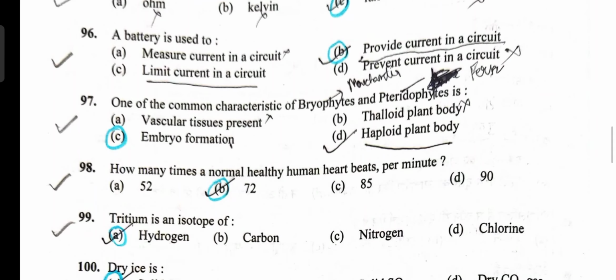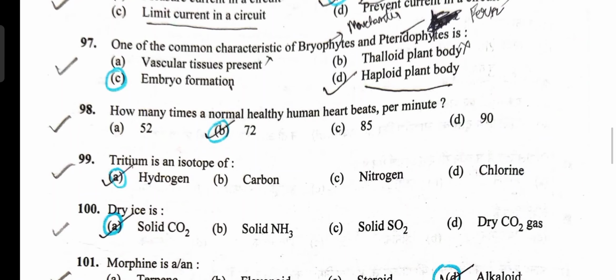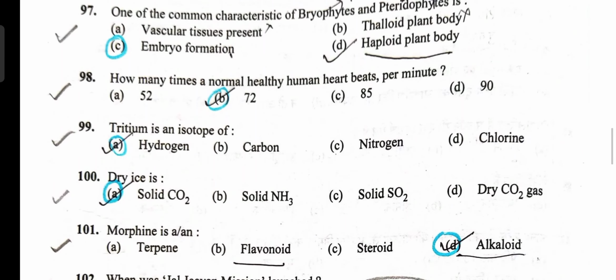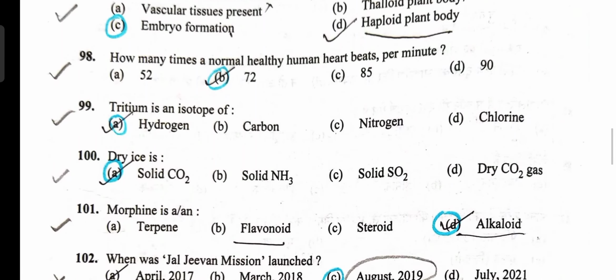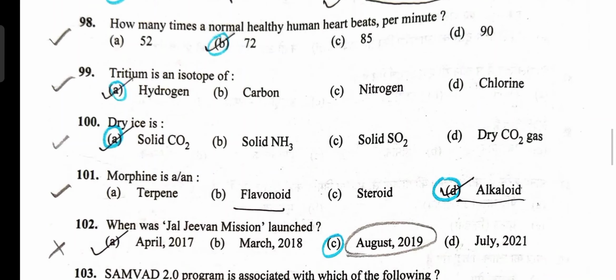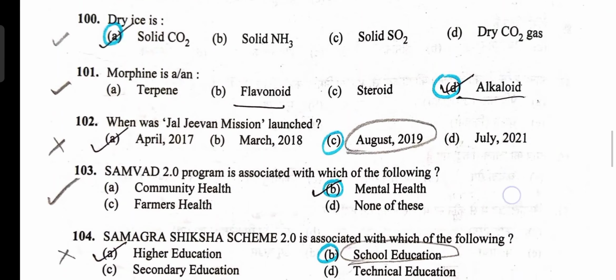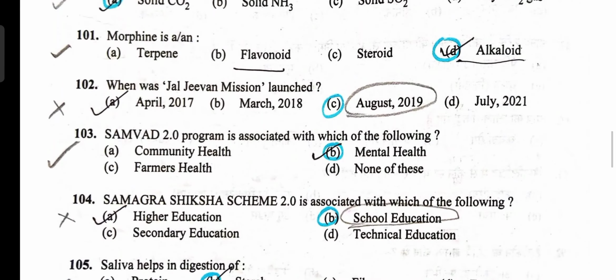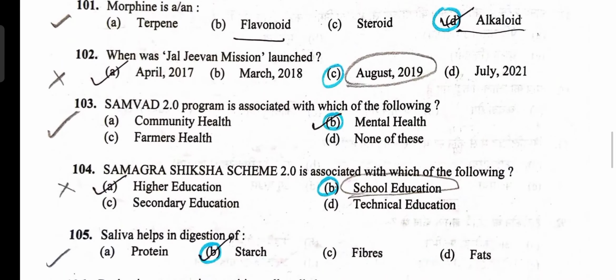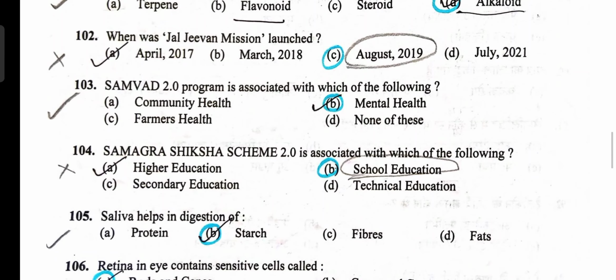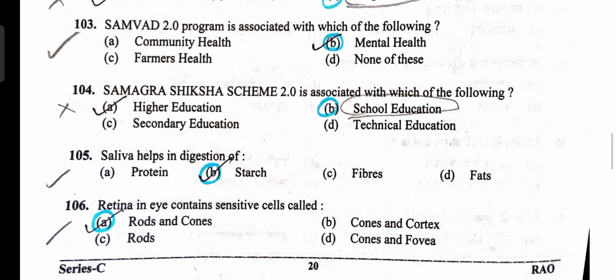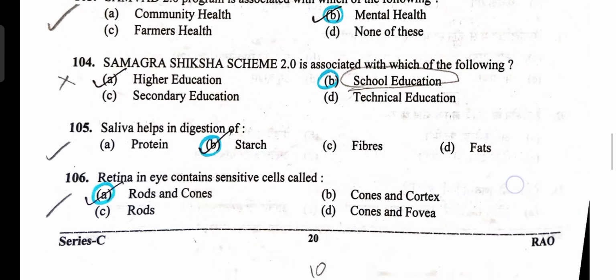Most common characteristic between bryophyte and pteridophyte, embryo formation, option C. A normal healthy human heart beats 72 times per minute, option B is correct. Tritium is an isotope of hydrogen, option A. Dry ice is solid carbon dioxide. Morphine is an alkaloid, option D is correct. Jal Jeevan Mission launched in August 2019, option C is correct. Samvad is related to mental health, option B. Samagra Shiksha scheme is associated with school education, option B.